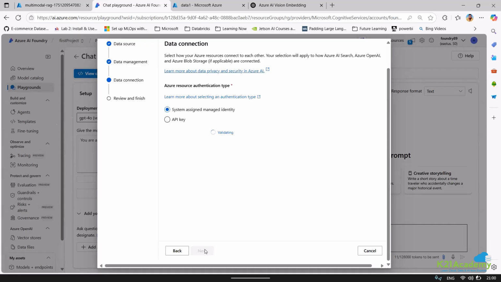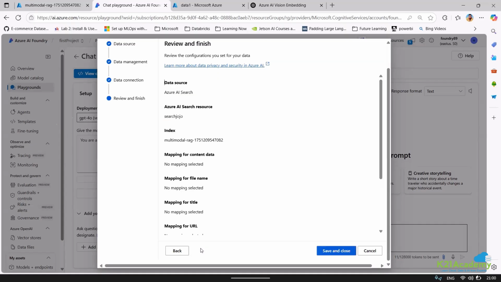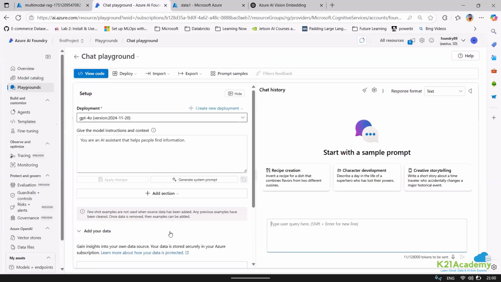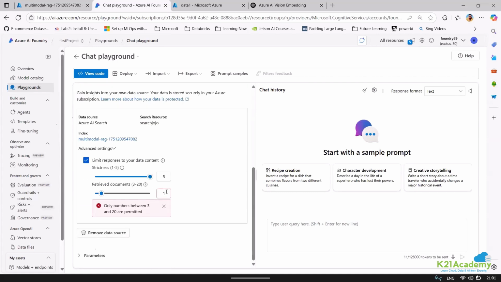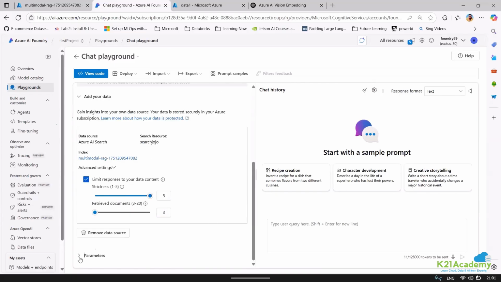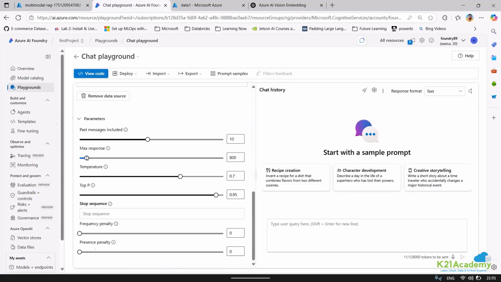Let me validate next. Okay, I need to go with API key because I do not have any system managed identity. Now I can just say save and close. And now I have a thing created. Now here, if you want to have retrieve document, only the top one retrieve document, you can get it only for the top one. Let me just put it here. Okay. Apart from that, if I want it strictly to be at a level of 5, I can do that. Okay, I cannot have less than 3, so I need to have 3. Okay, this is fine. Let me put the temperature as maximum response. I'm okay. Temperature, let me put it to 0. Probability, I'm okay. So everything looks to be okay.